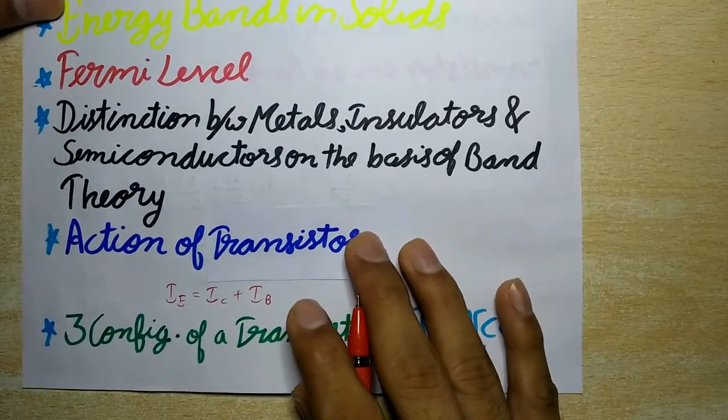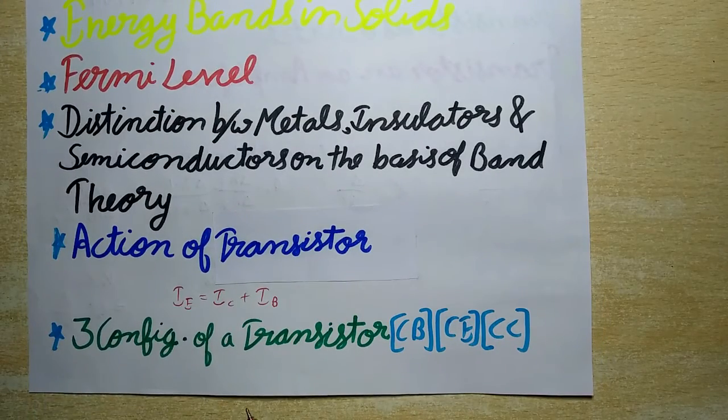Now next is three configurations of a transistor. So first is CB, that is common base circuit, second is CE, that is common emitter, and third one is common collector, that is CC.